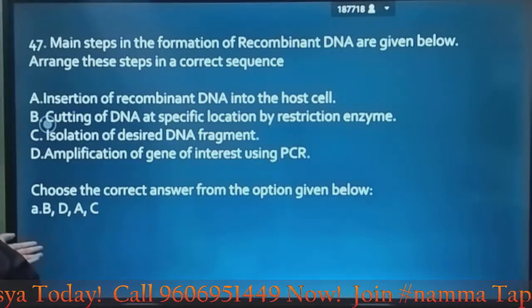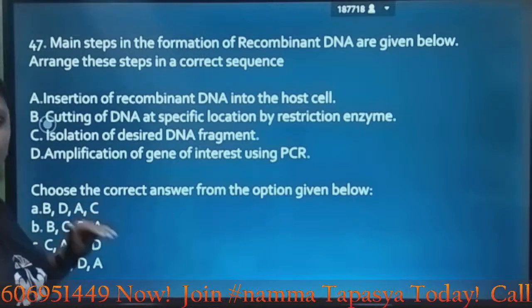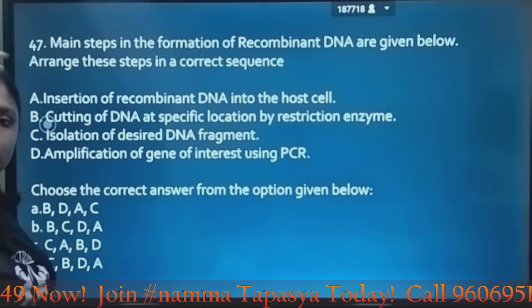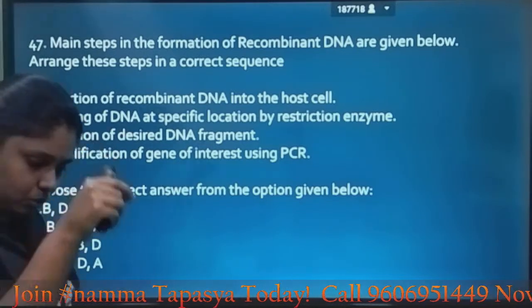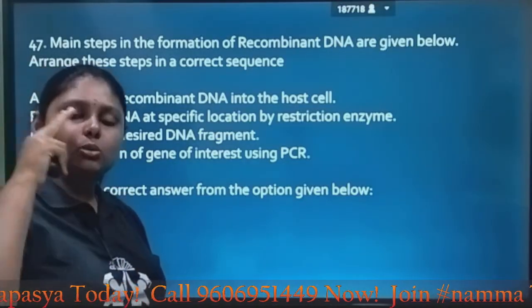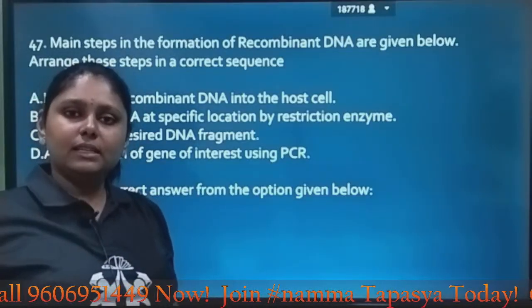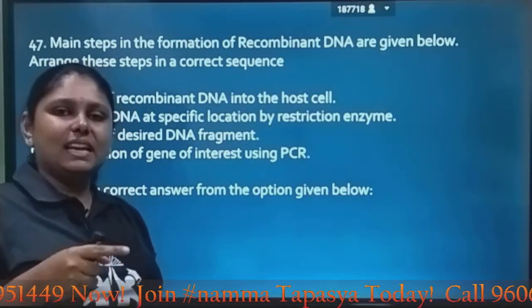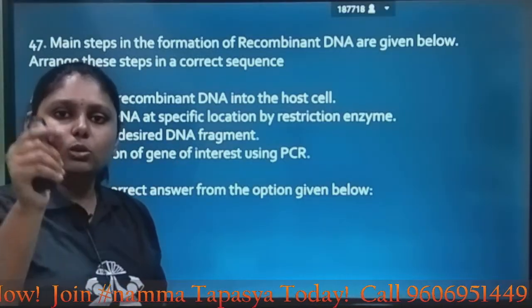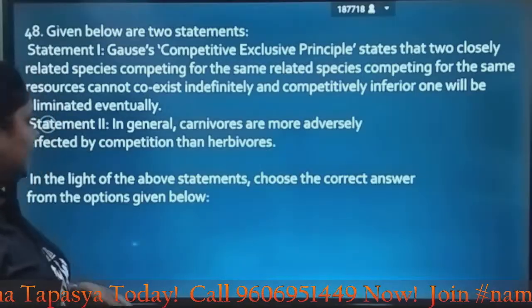Let's look at the options. Here option B has the order B, C, D, A. First you opt for your gene of interest, you cut it using molecular scissors, you isolate the gene of interest, you amplify using PCR. It is then you insert it into the host. So it is B, C, D, A, option B.